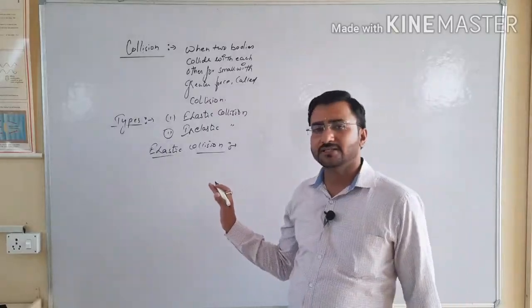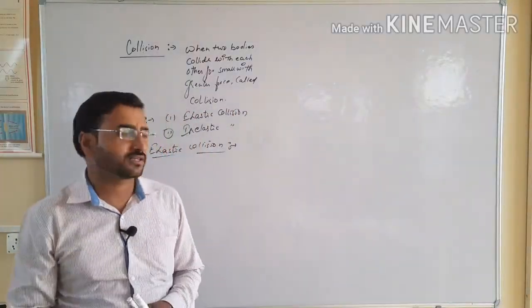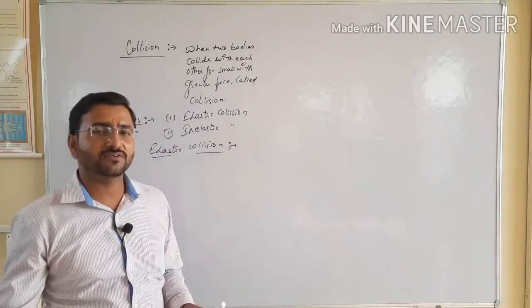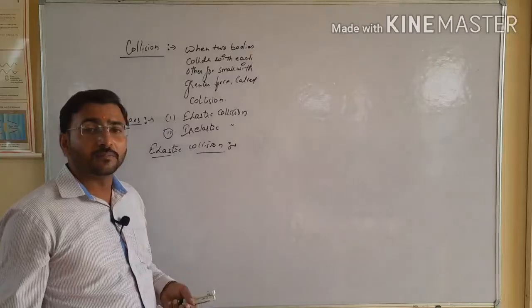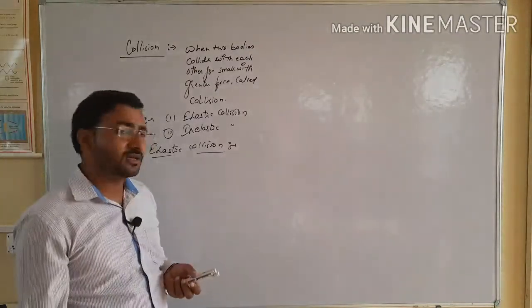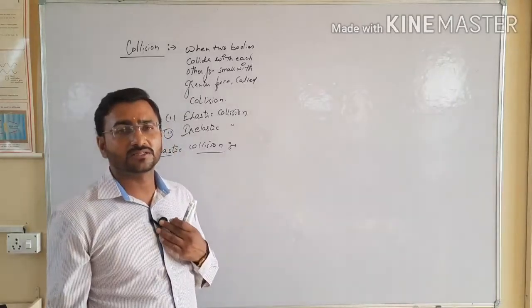In case of elastic collision, when two objects collide with each other, their kinetic energy as well as their linear momentum remain conserved.